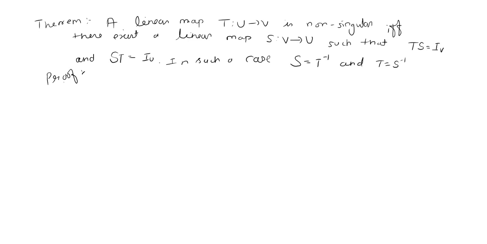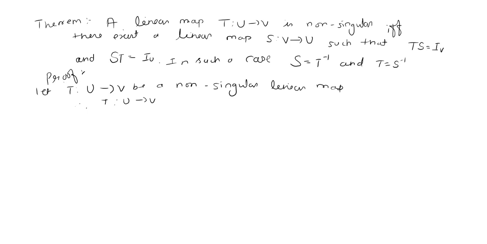Let T from U to V be a non-singular linear map. Therefore, from the definition of a non-singular linear map, we can conclude the following. What is the definition of a non-singular map? The linear map is already given. So T is a non-singular linear map.